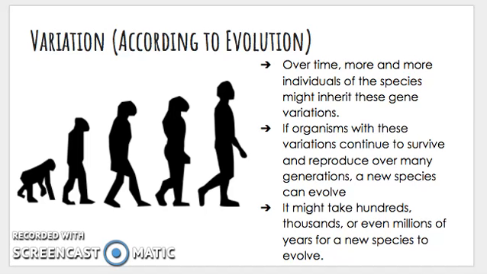Over time, more and more individuals of the species might inherit these gene variations. If organisms with these variations continue to survive and reproduce over many generations, Charles Darwin suggested and reasoned that a new species can evolve because of this. Darwin said that it might take hundreds, thousands, or even millions of years for a new species to evolve. That is why many scientists believe that humans have evolved from monkeys, because of this variation.